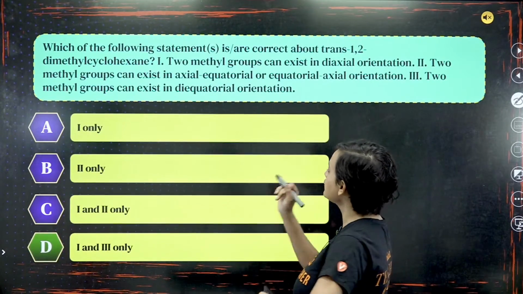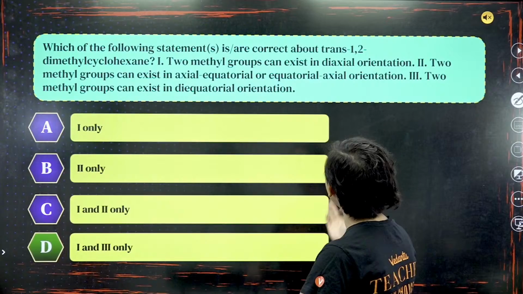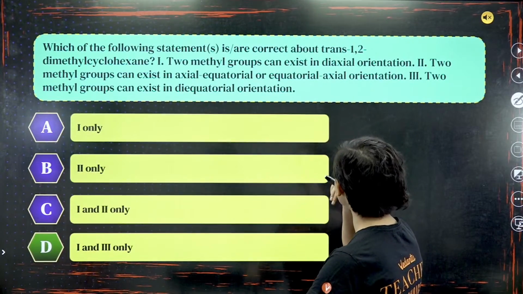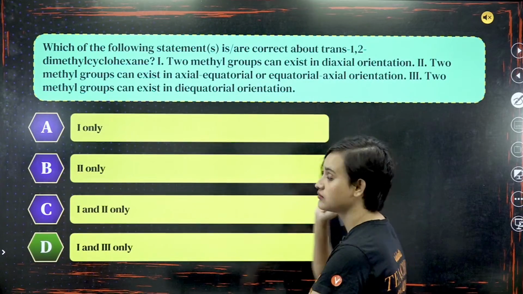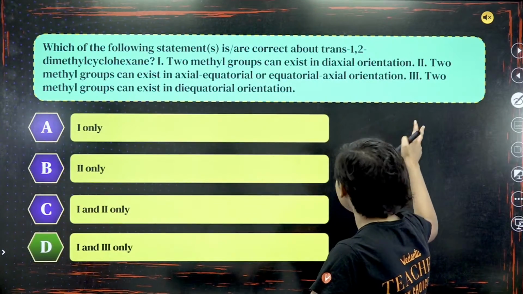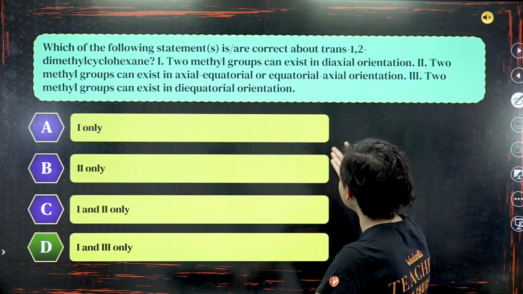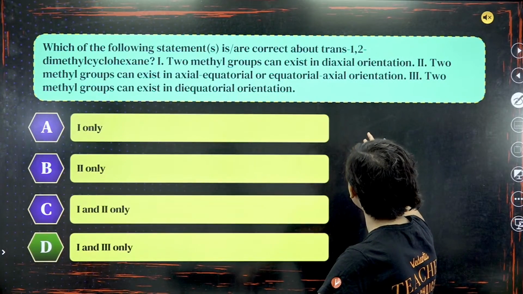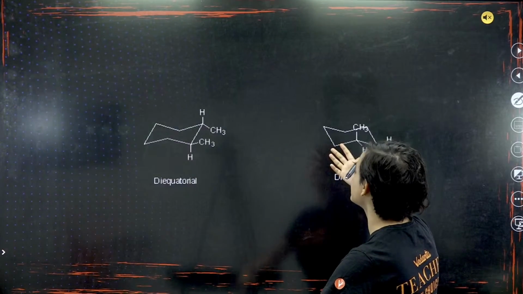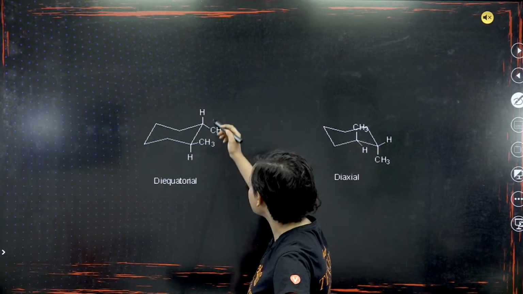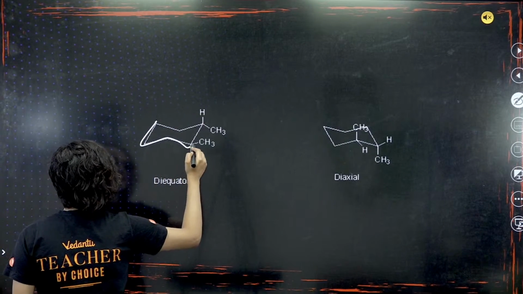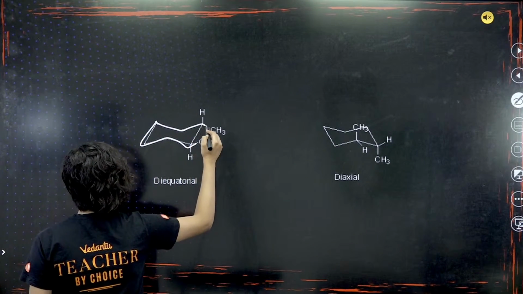Now, which of the following statements are correct about trans 1,2-dimethyl cyclohexane? Two methyl groups can exist in diaxial orientation. Because I know the structure, I can say that option 1 is correct. Number 2 says two methyl groups can exist in axial-equatorial or equatorial-axial orientation. Number 3, two methyl groups can exist in di-equatorial. Let's look at the structure.